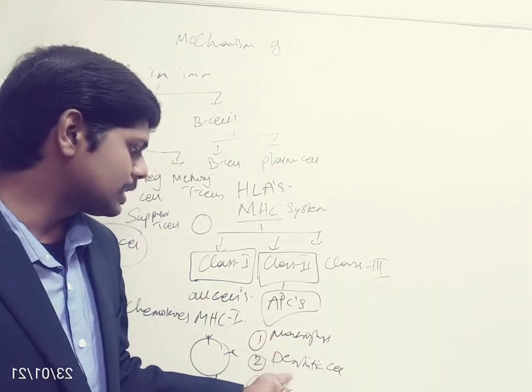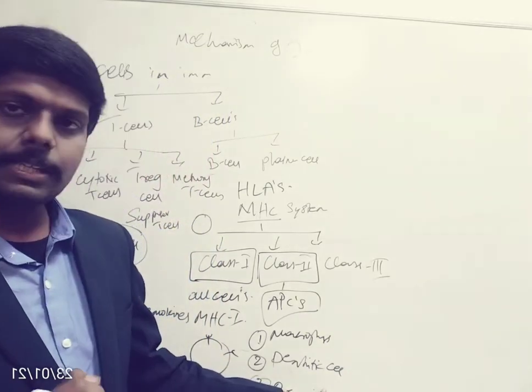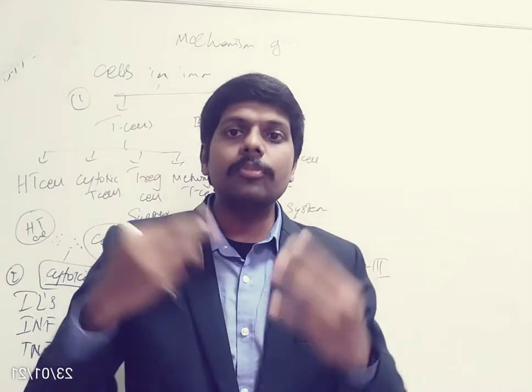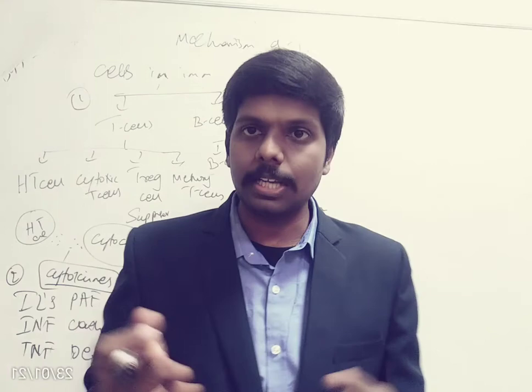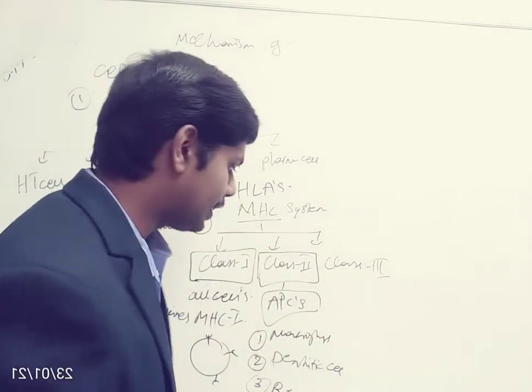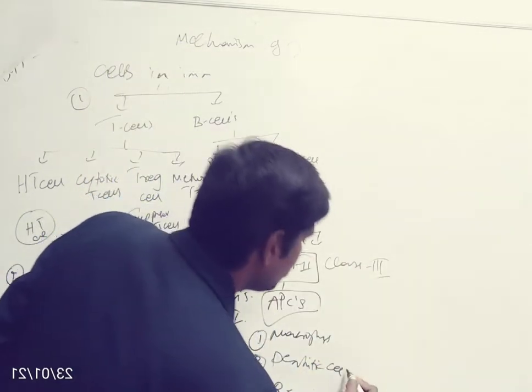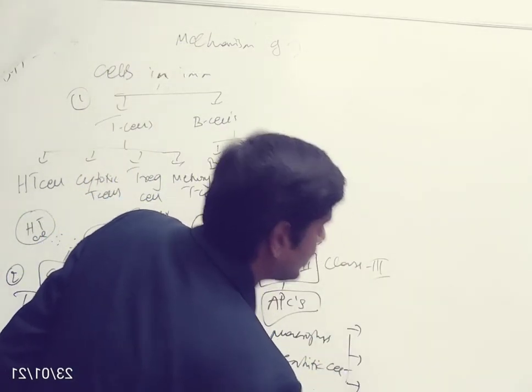We have macrophages, dendritic cells and B cells. Further, these dendritic cells are classified depending upon their location. Now let me give you some examples of different types of dendritic cells. We have maybe 3 types of dendritic cells.